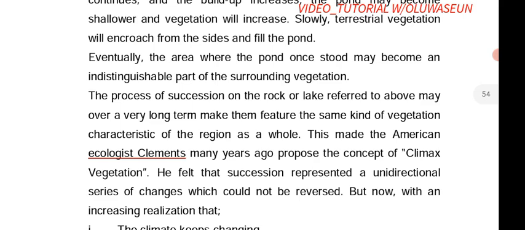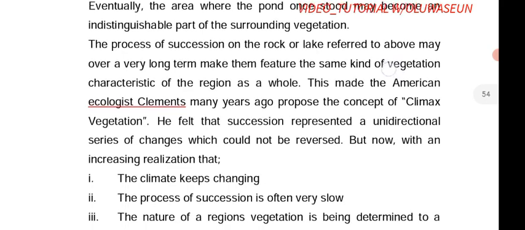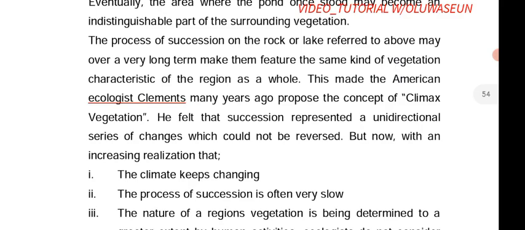Everybody knows that the first thing that happens is the growth of mosses, then lichen, then fern. So an ecologist came up with a concept called climax vegetation. He felt that succession represented a unidirectional series of change which could not be reversed.